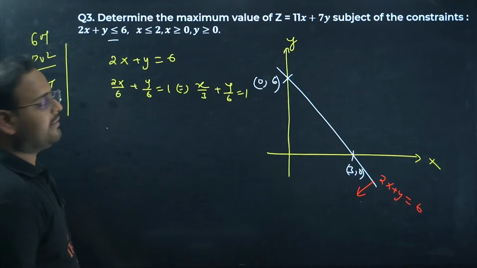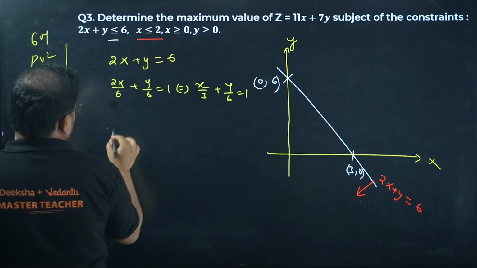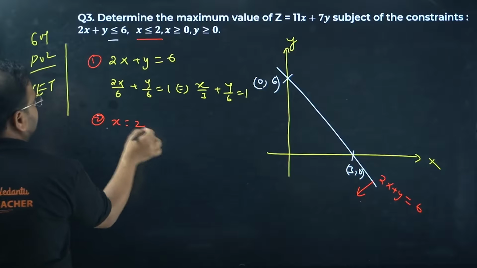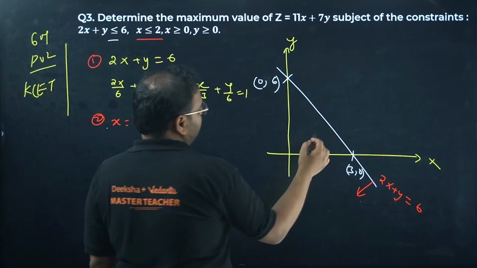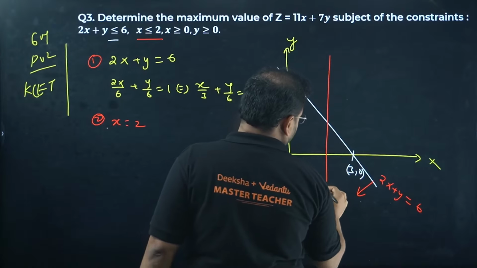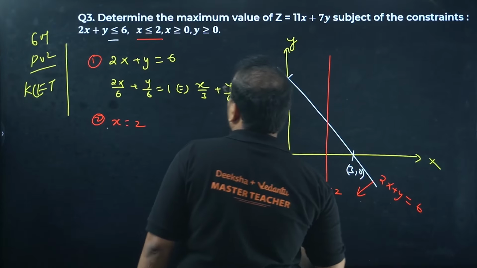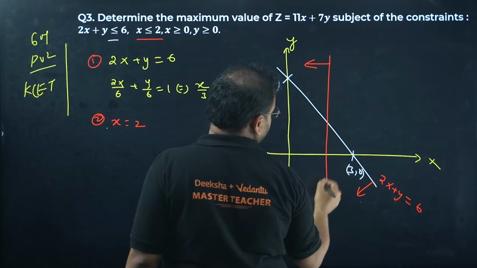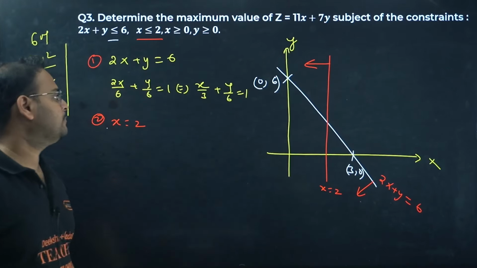Next constraint is x less than 2. Write this. This is the first one. This is the second one. This is my curve, x equals 2. So somewhere over here, this is x equals 2. And I'm looking for less than. It means this is my arrow pointing inward. So my feasible region you can see now.